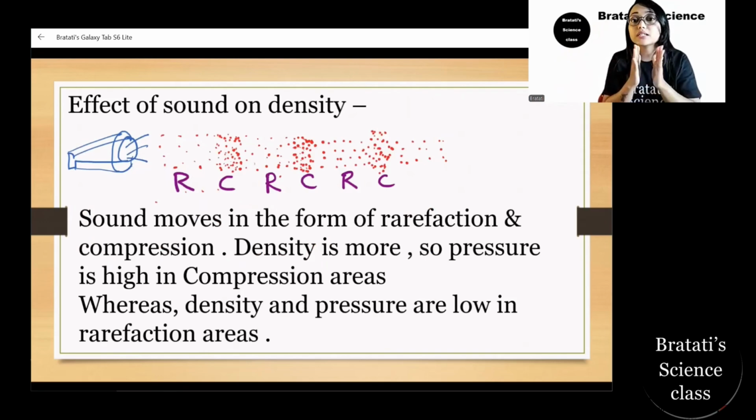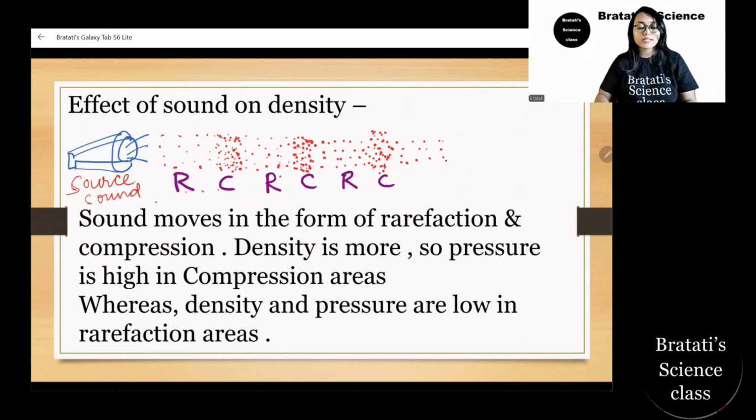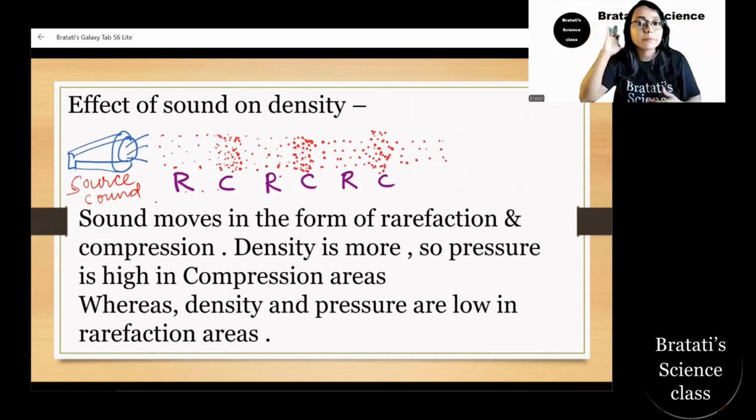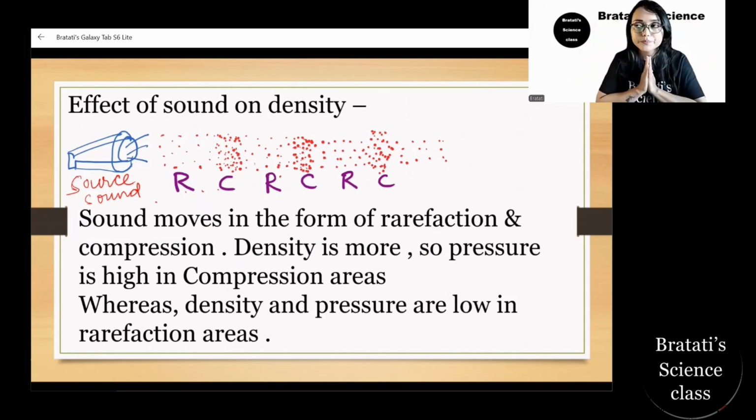Now how does sound move? As I said, the particles are not displaced from their mean position, only the energy is transmitted. So this is the source of sound. It can be a mic or any other thing. Here we can see the particles, so it is like a push. When the sound is coming near, it is moving in the air, right? When you are speaking, I am able to hear. When I am speaking, you are able to hear. The medium is air here, a gaseous medium. In the gaseous medium, the gaseous particles are there.